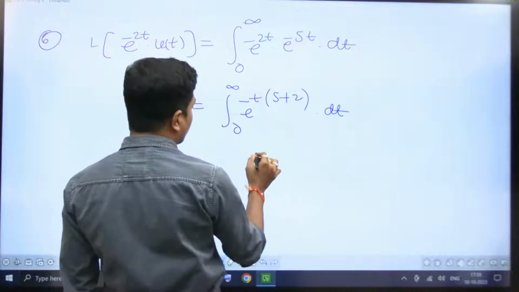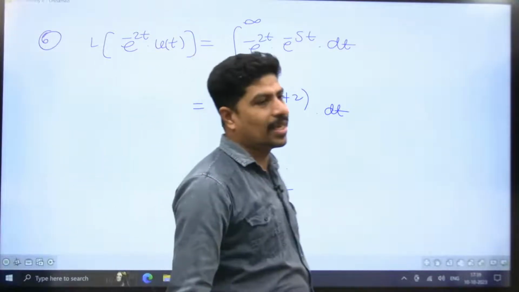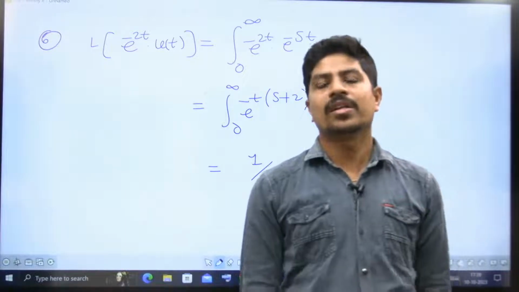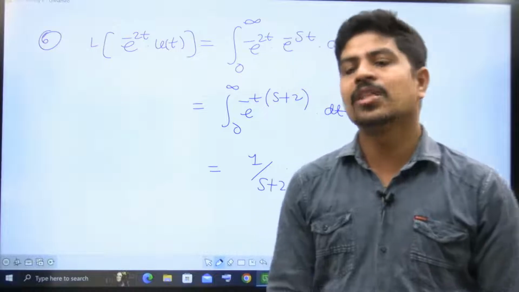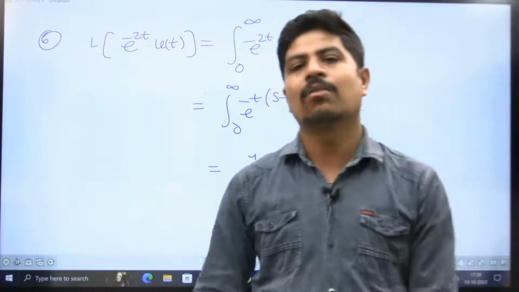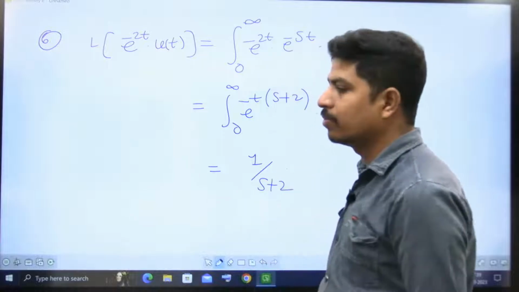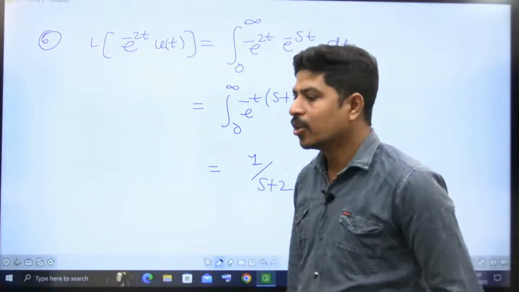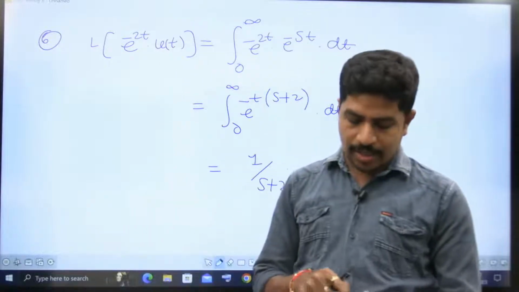If you do this, you are going to get 1 by s plus 2. Just integration only, I skipped that integration step. Integration of e power minus at will be 1 by a, and substituting the integration limits, we get 1 by s plus 2. You can check it.